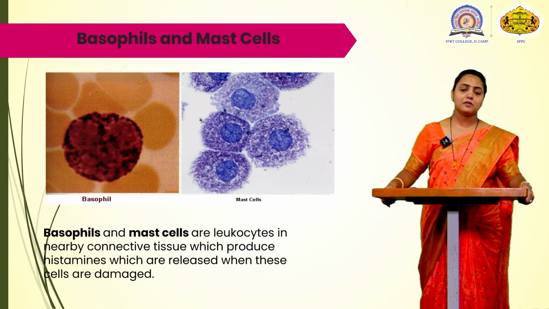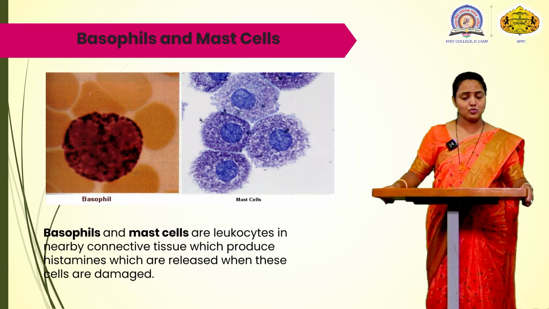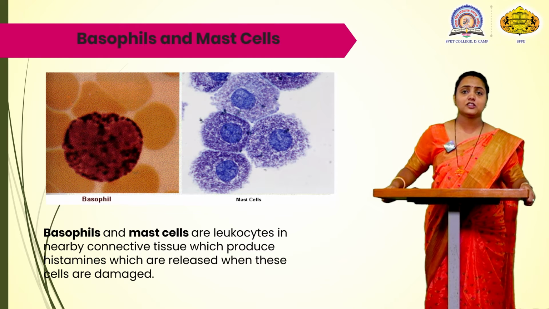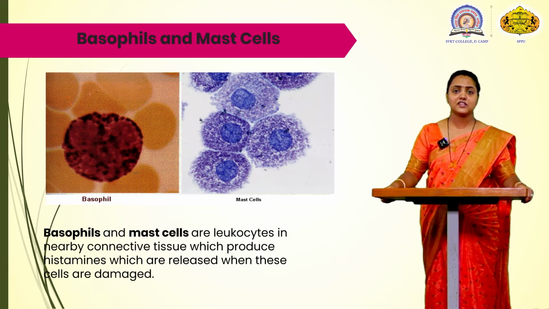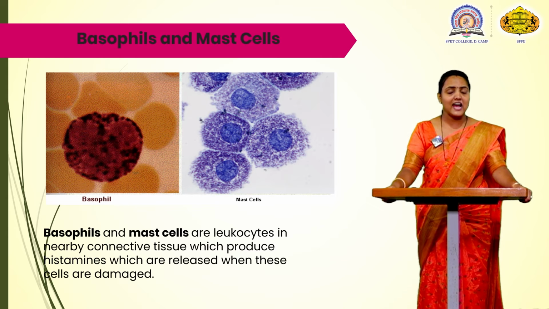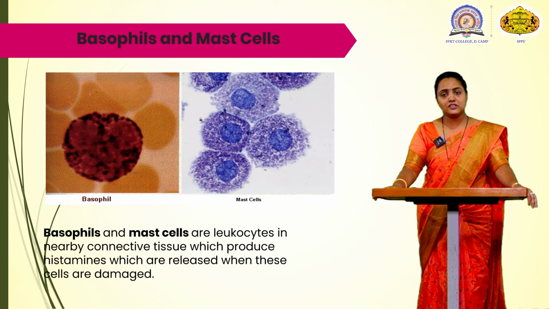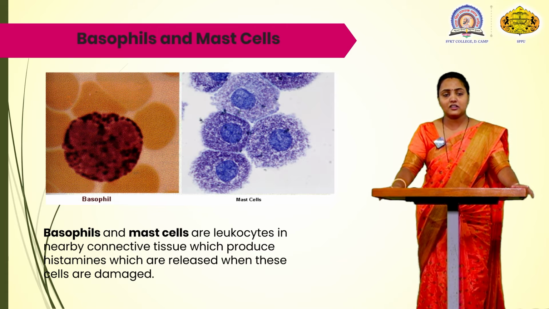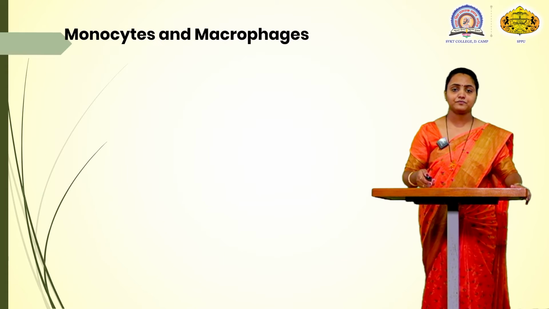For this purpose the histamine is used, and this histamine protein is produced by these two types of cells, the basophils and the mast cells. These are also types of WBCs which are present in the connective tissue.